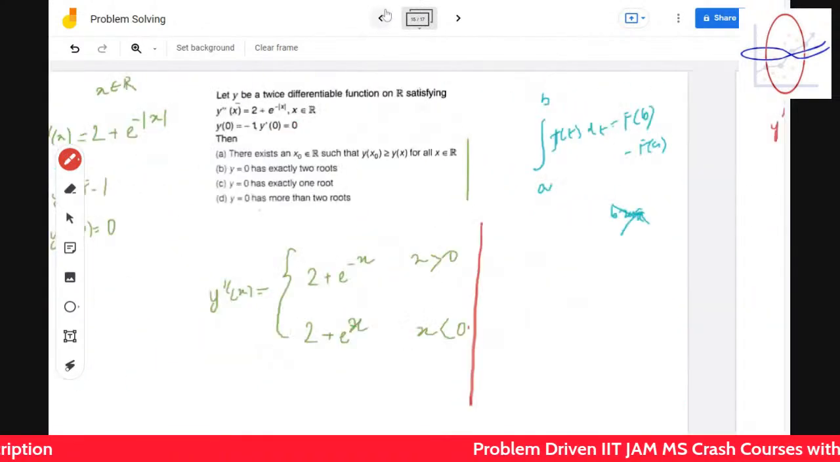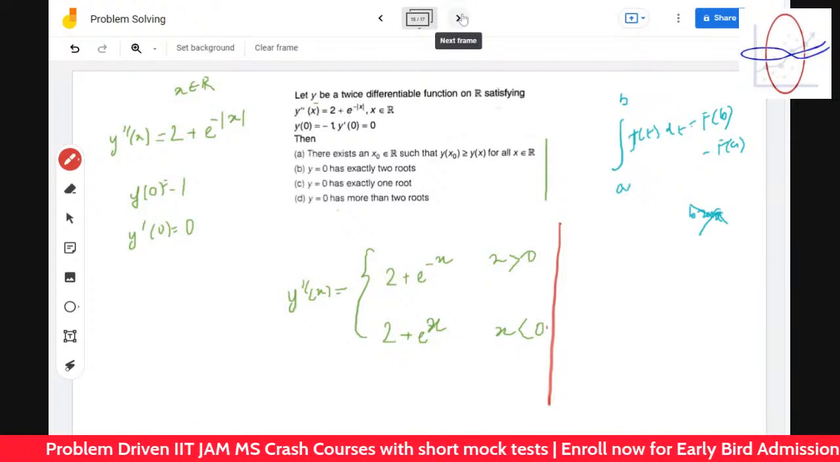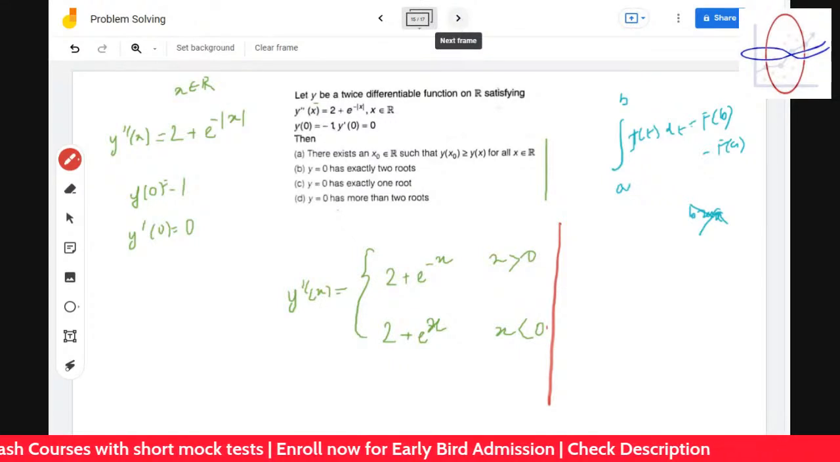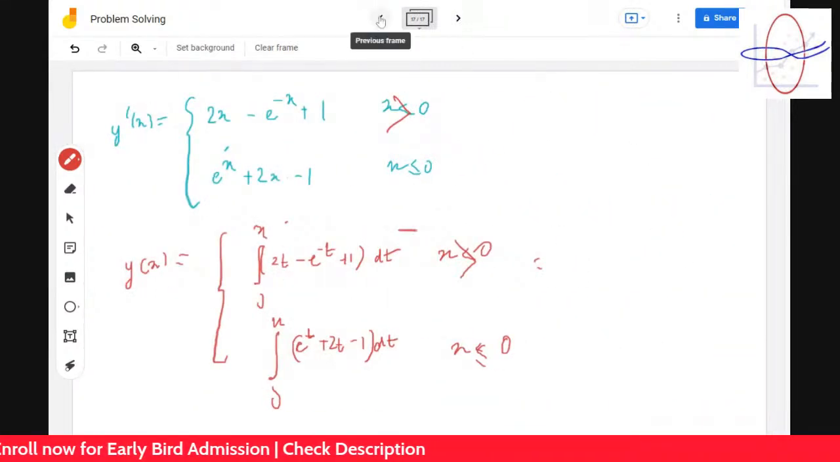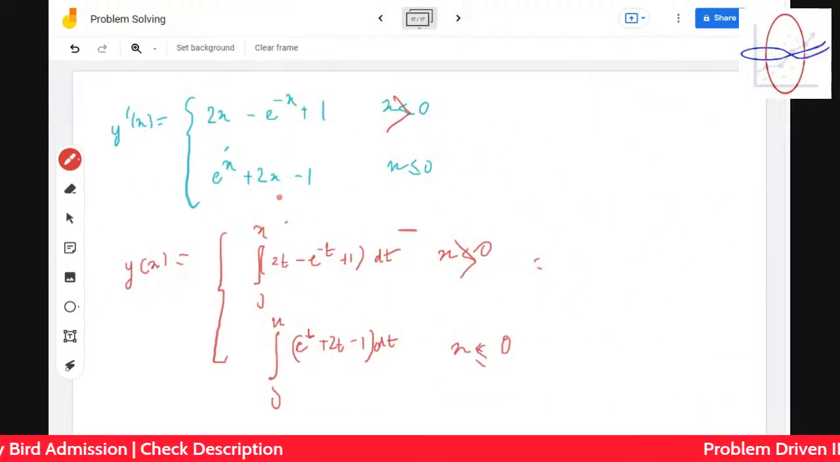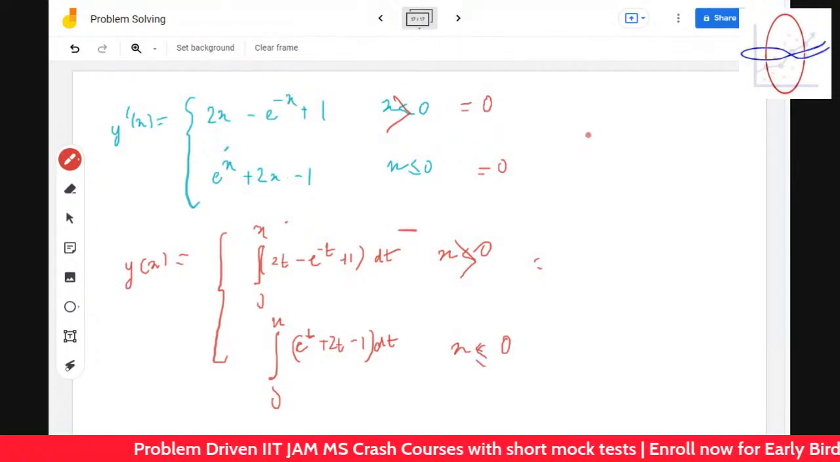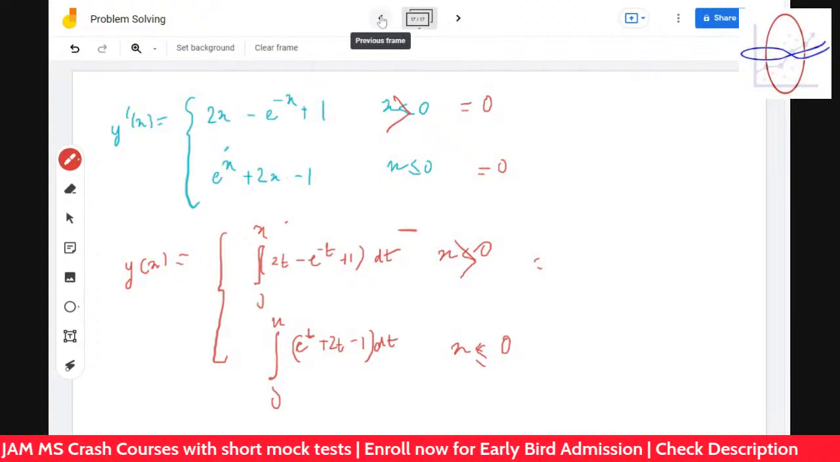So the condition given over here is there exists an x naught so that y of x naught is greater than or equal to y(x) for all x. That means it's asking that there exists a maximum. Does there exist a maximum? Let's check that. Is any of them equal to 0? You have to check whether the maximum exists or not.